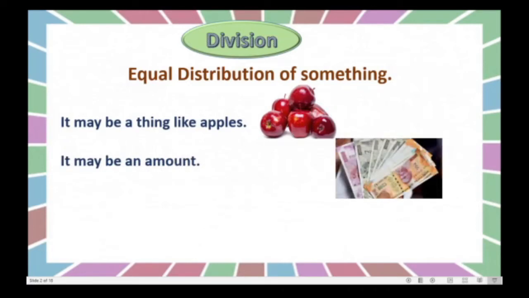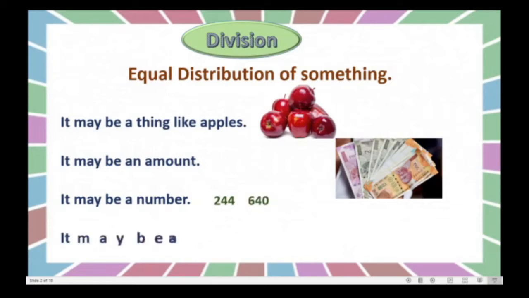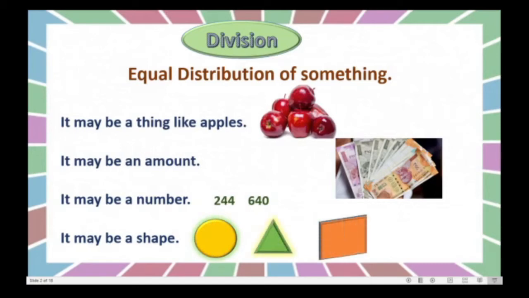We can do the equal distribution by using division, or it may be a number, any number we can divide equally, right? Or it may be any shape like circle, triangle or rectangle. Any shape we can divide in equal parts. That is nothing but division. Right?